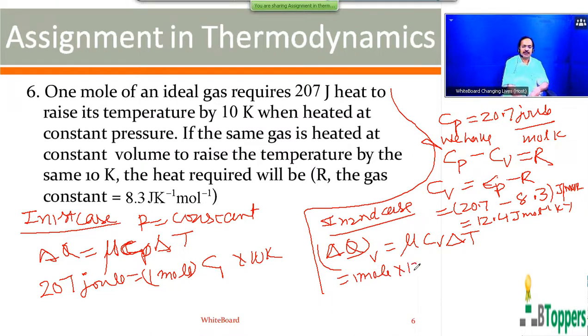So molar specific heat at constant volume is 12.4 joule per mole per Kelvin. Increase in the temperature is given to be the same, 10 Kelvin, in both the cases. Therefore, in the second case, it will be 124 joules.